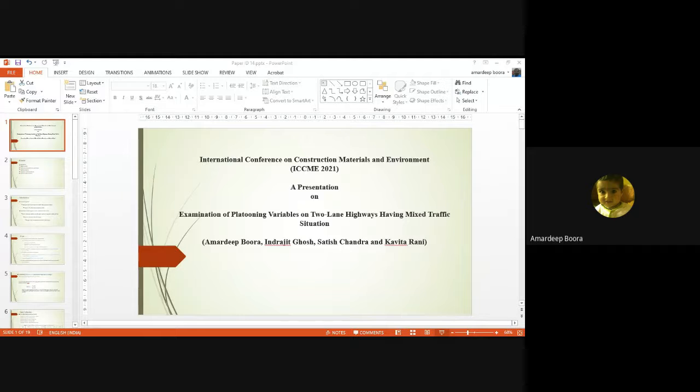So we propose this, and now our discussion and conclusion: a gap value of 10 seconds and a speed range of -4 to +10 kilometers per hour, in order to cover all the ranges, will be suitable for identifying a follower. Two-way traffic volume is identified as the most promising measure for examining the plotting variables and also the performance of those specific highways.